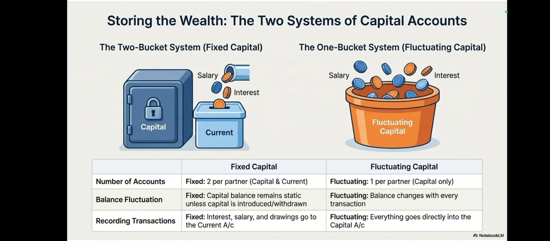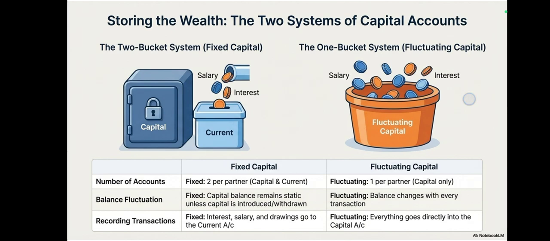Yes. Partner's capital account is prepared based on two methods. One is fixed capital method and the other is fluctuating capital. Under fixed capital method, two accounts are prepared, one is capital and the other is current account. It is given in your book, DK Goel, specimen format. So when you are maintaining partners' capital account according to fixed capital method, you are preparing two accounts, one capital and the other current. And in case of fluctuating capital, only one account you are preparing, that is known as partners' capital account.